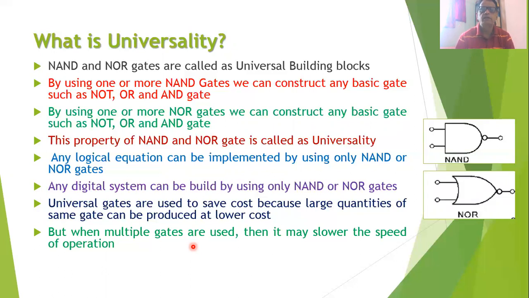So the number of gates in the circuit will go on increasing when we use the universal gates, and it may slow down the speed of the operation. So if speed is not an issue, then you can always go for the universal gates. But if speed is the issue, then you need to avoid making use of universal gates.